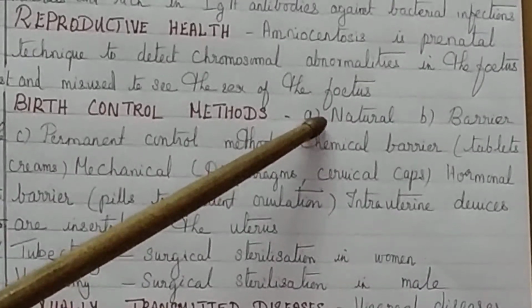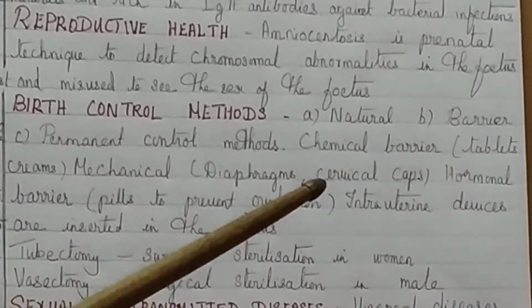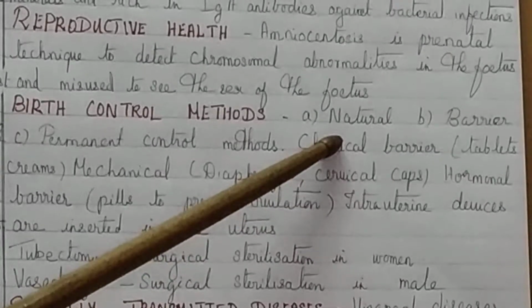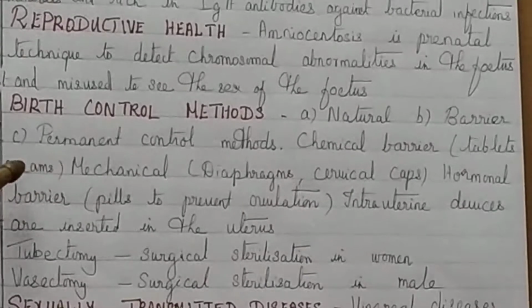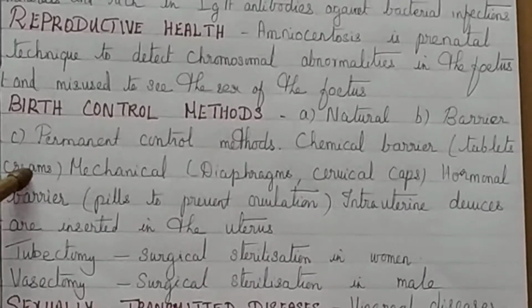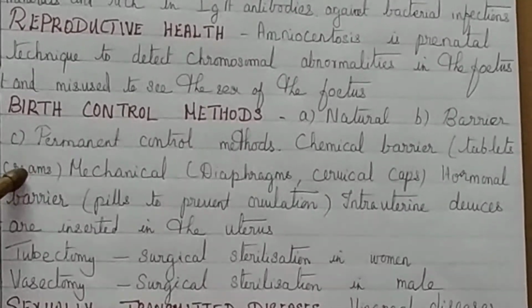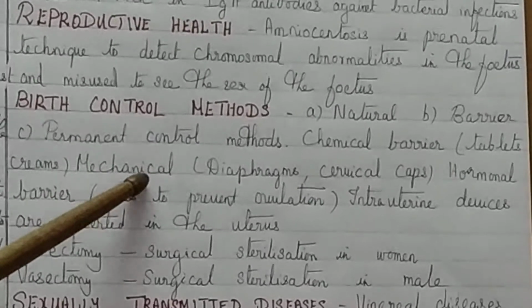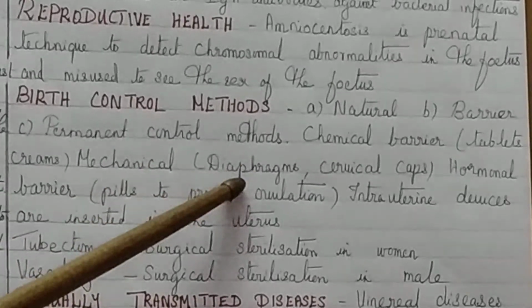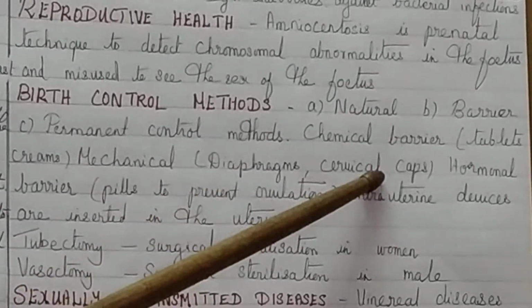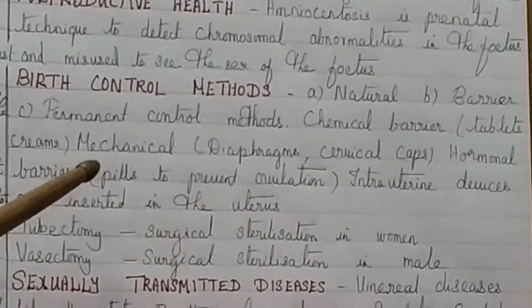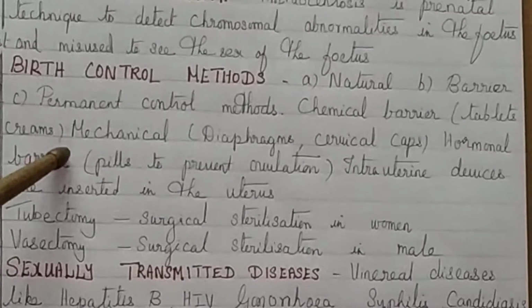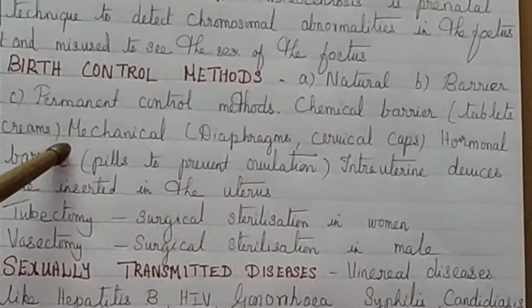Barrier method: chemical barrier using tablets, jellies or creams to inactivate the sperm. Mechanical barrier using diaphragms, cervical caps, wallets for preventing the sperm and the ovum meeting together.